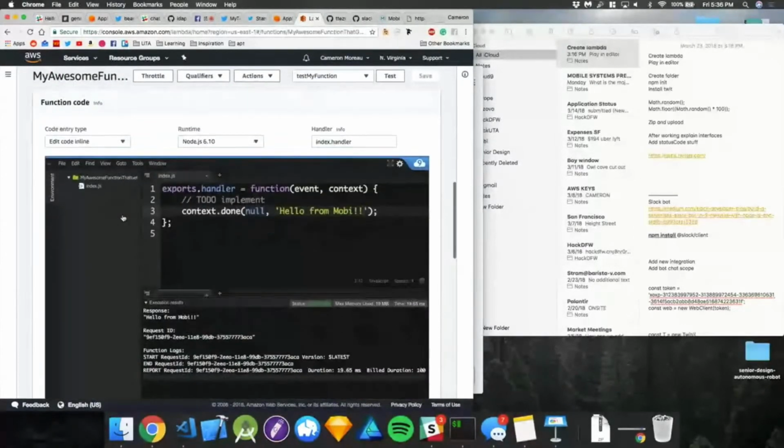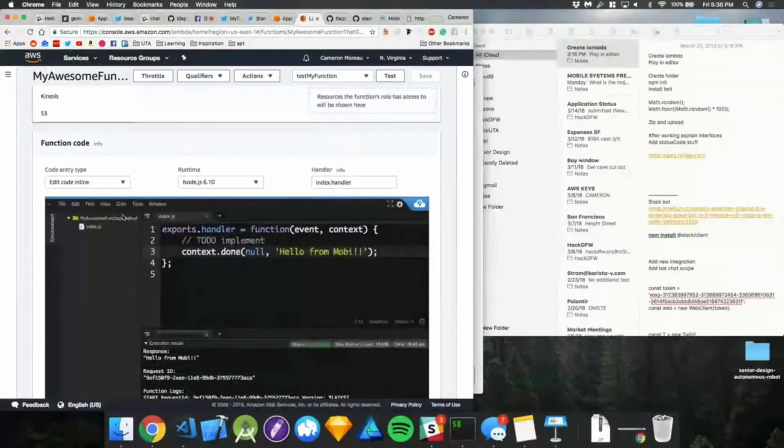So let's talk about what is happening here. This looks pretty familiar, right? This kind of looks like the JavaScript code that I just mentioned. But the difference is you have this weird little function. It has this thing called event. It has this thing called context. Why is this null? Why is this a string? Well, turns out there's a lot of different options you can do. With AWS Lambda, you can essentially get different types of things. So as I mentioned, you can do an Alexa skill, you can do an API Gateway.